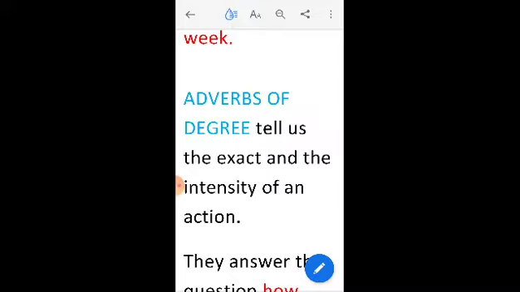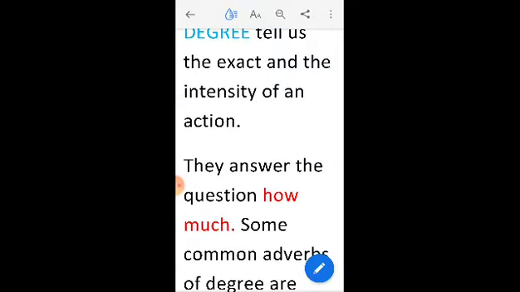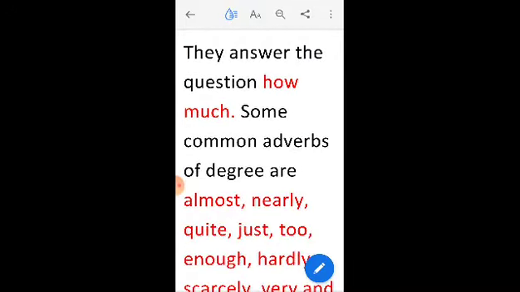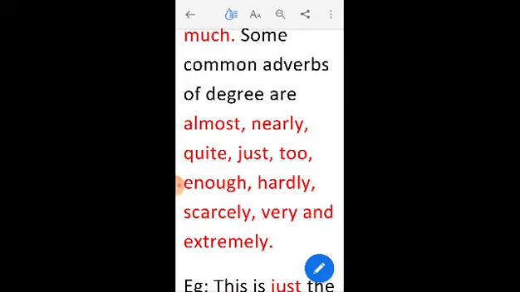The next kind of adverb is adverbs of degree. Now, these tell us the extent and the intensity of an action. Means how much. When we say how much. So, some common adverbs of degree are almost. I had almost finished the project. Nearly. Quite. Just. Too. Here too is spelled T-O-O. Enough, hardly, scarcely, very, and extremely.